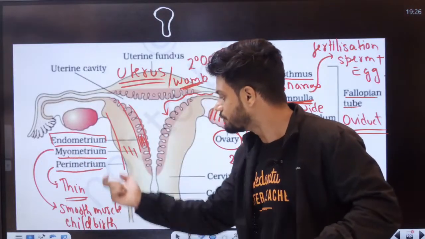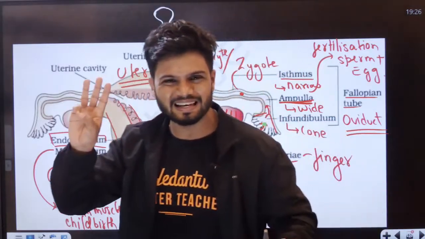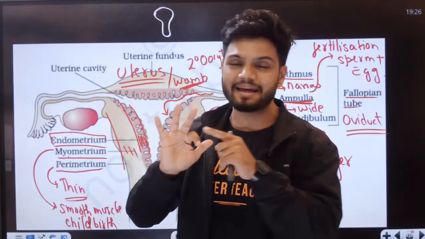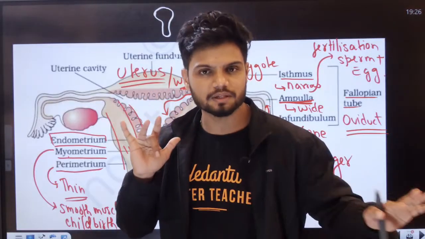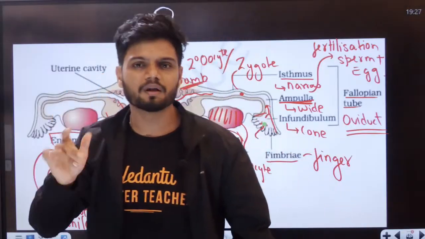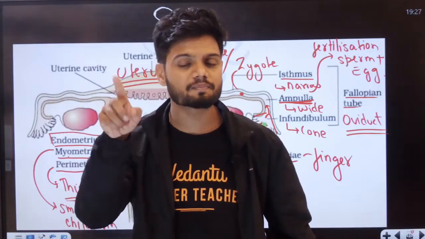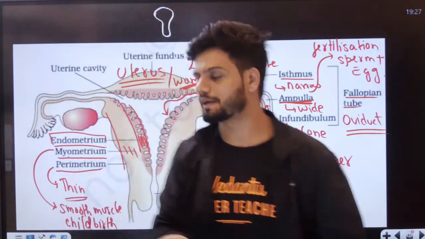Then we have myometrium during childbirth, and perimetrium, the thin outer layer. Simple as that, students. So three layers of your entire uterus: perimetrium; myometrium, smooth muscle tissue, contraction during childbirth; and the innermost layer called endometrium, glandular and secretory in nature, which undergoes cyclic changes every single month in the menstrual cycle.